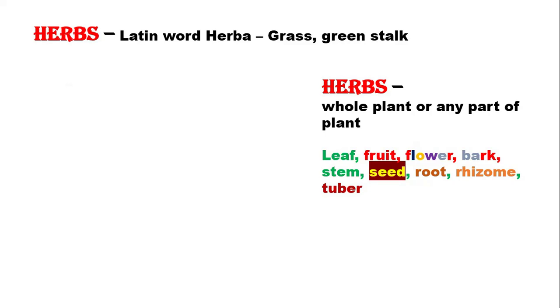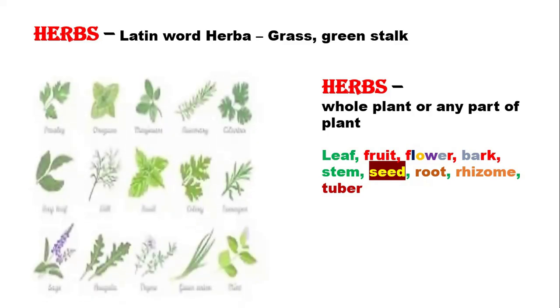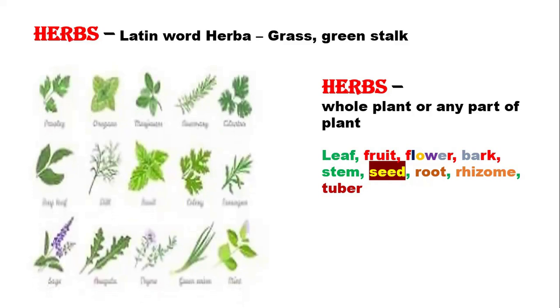For example, leaf: senna leaf and digitalis leaves; fruit: fennel fruit and caraway fruit; flowers: jasmine and rosemary; bark: cinnamon bark and cinchona bark; stem: ephedra stem; seed: nux vomica seed and groundnut seeds; root: ipecacuanha root and rauwolfia root; rhizome: turmeric and ginger; and tubers. Likewise, different drugs are used. So these are different examples of herbs.